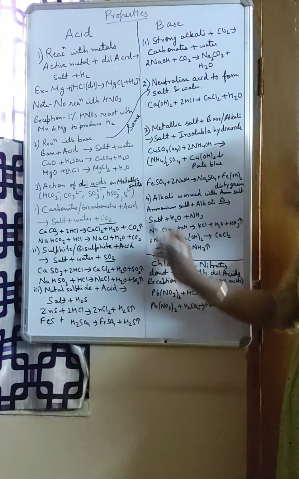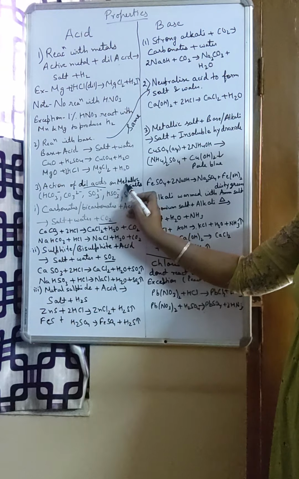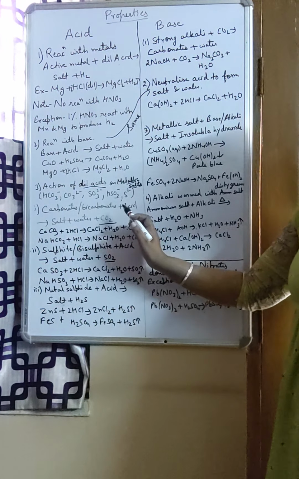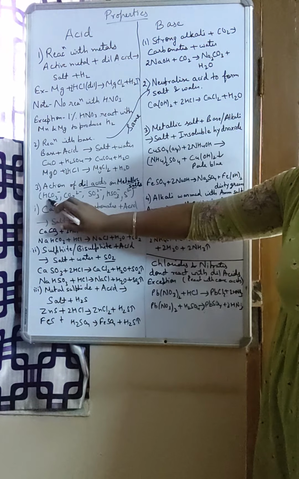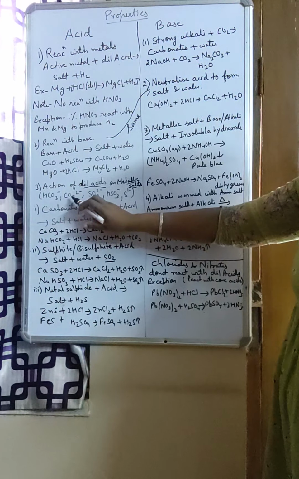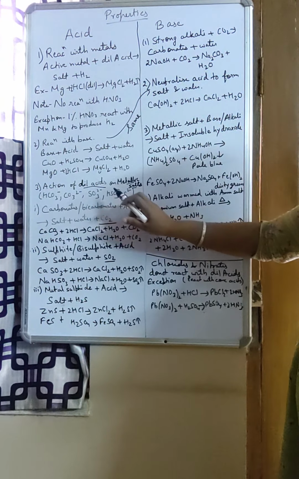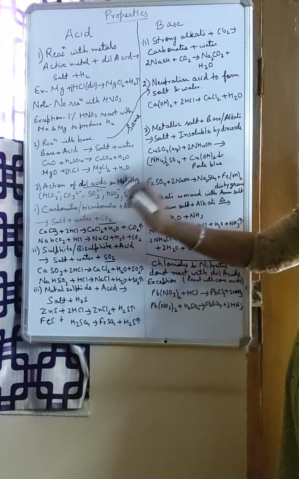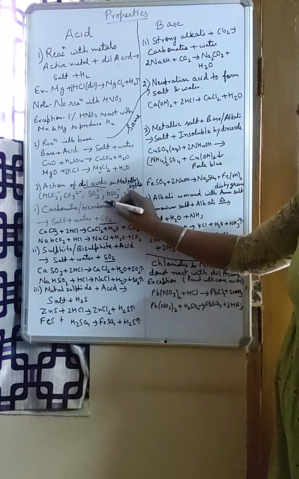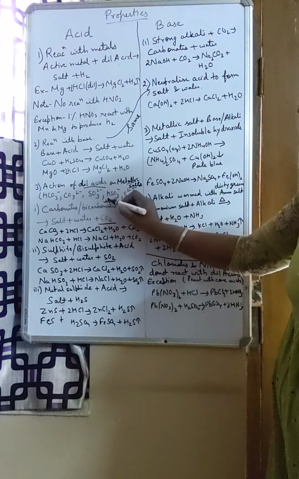Now here we see the dilute acids react with metallic salts. Metallic salts means metallic bicarbonates, metallic carbonates, metallic sulfites, metallic bisulfites. Now you need to remember these are ITE. Okay, ITE.